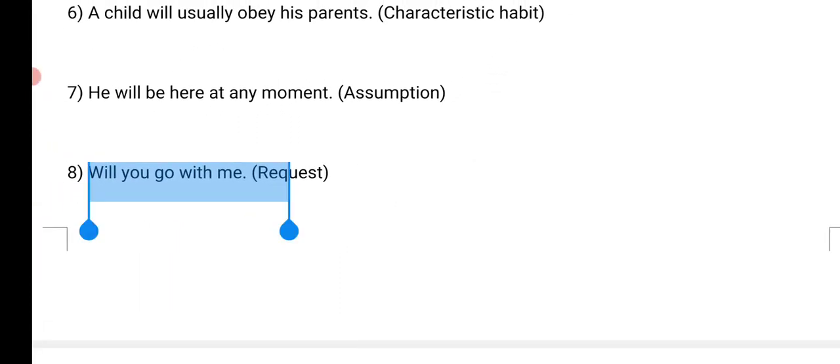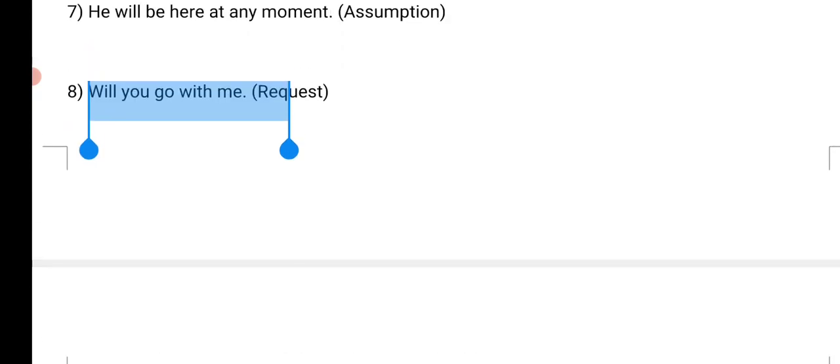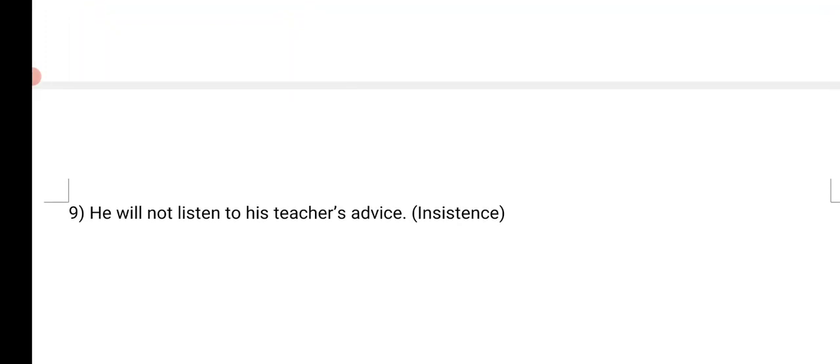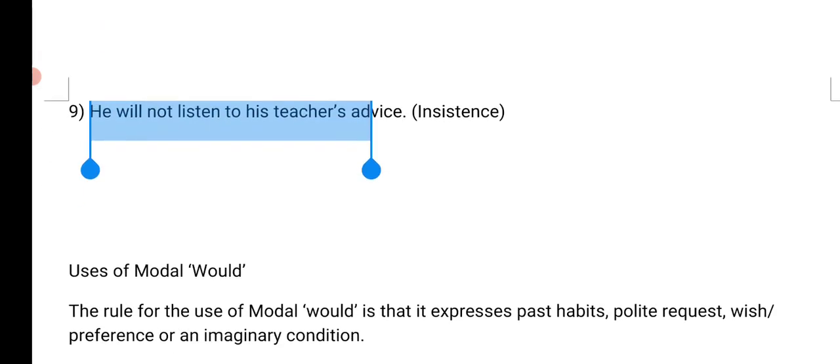So in all the sentences you can see that will is actually not standing alone. It needs the main verb, right? So the main verb in the sentence is go, right? Will is a modal, and it actually needs a main verb. And insistence means he will not listen to his teacher's advice. This is insistence, right?